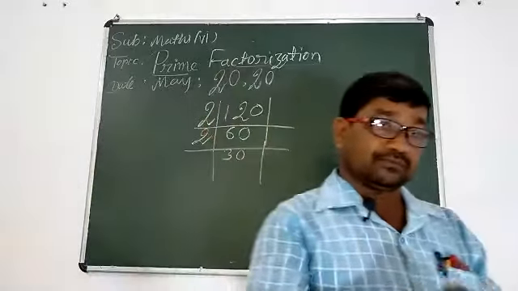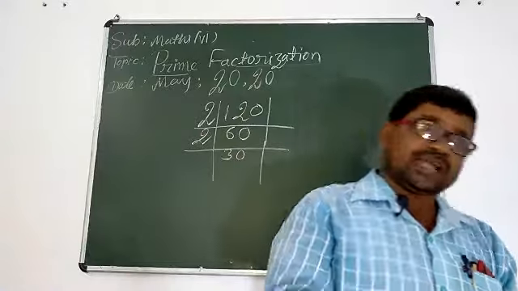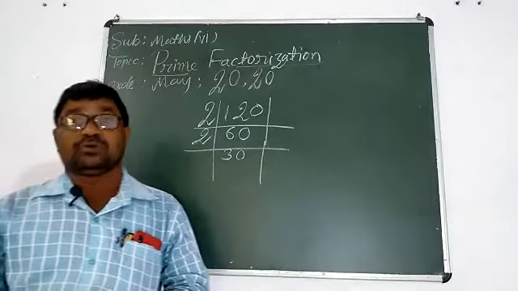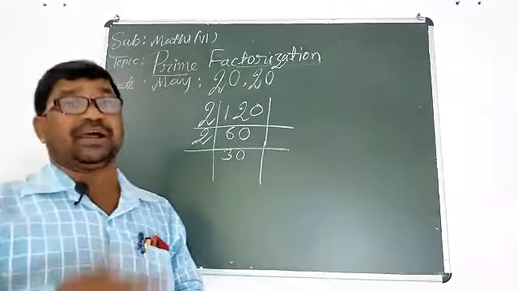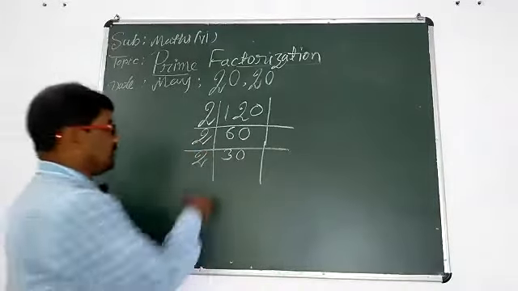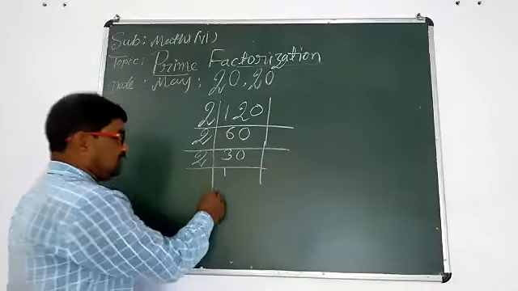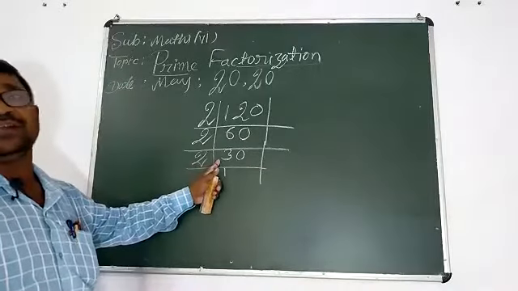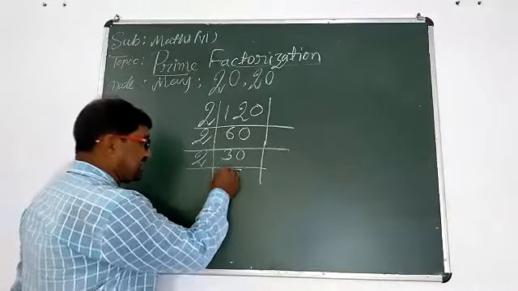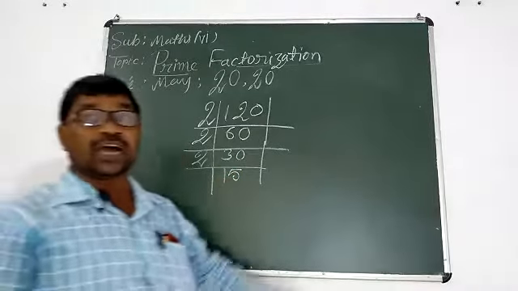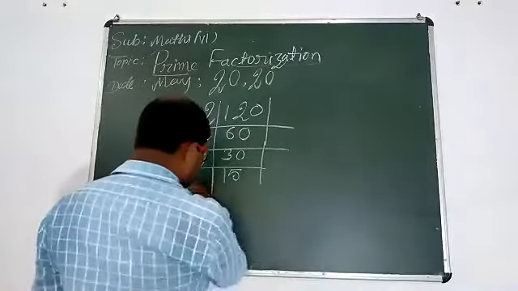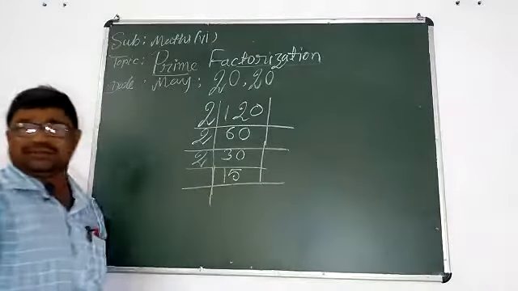Now we should think. We can divide 30 by 2. Yeah, we can divide 30 by 2. Then divide again. 2 1s are 2, 1 in your memory. Then 0, 2 5s are 10. It means 2 15s are 30. Understood? Now student, 15 is a number.